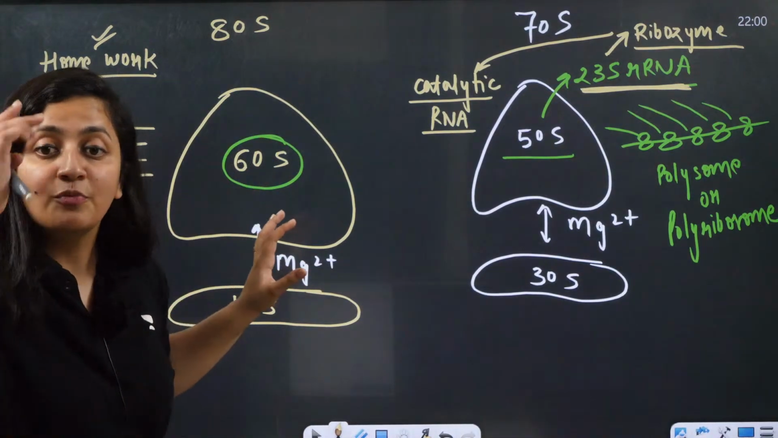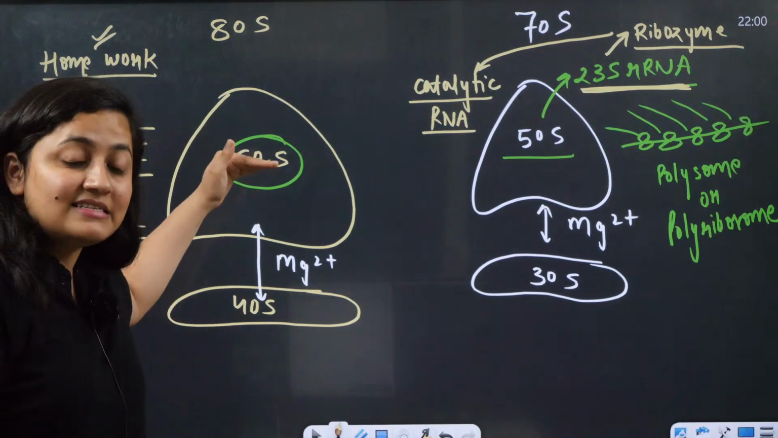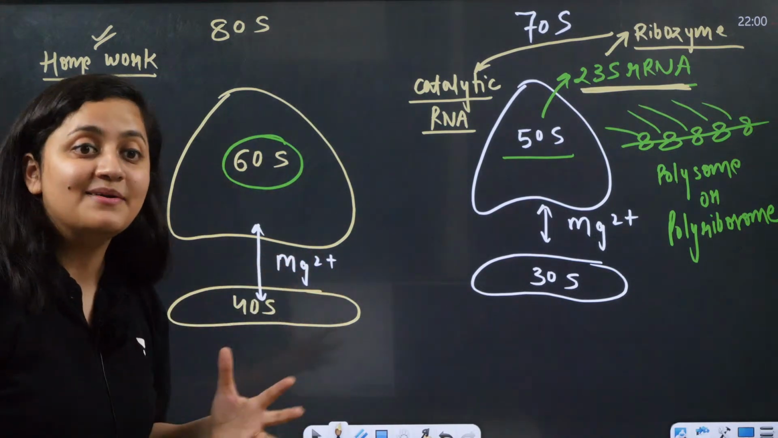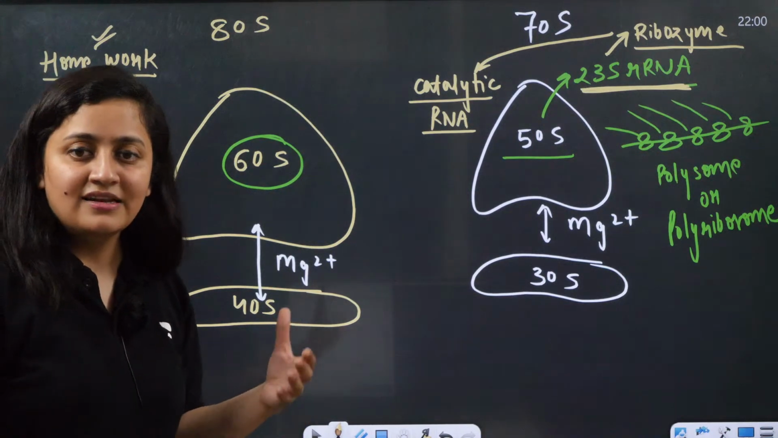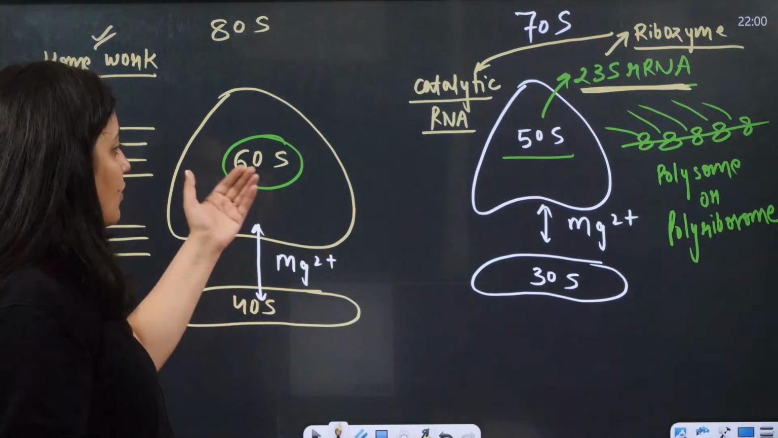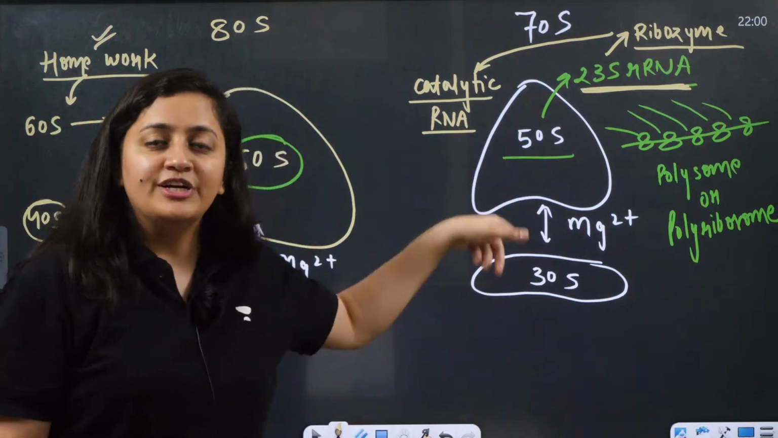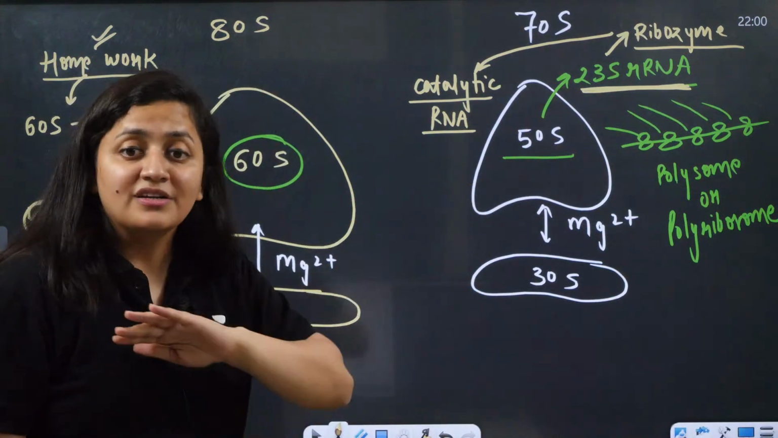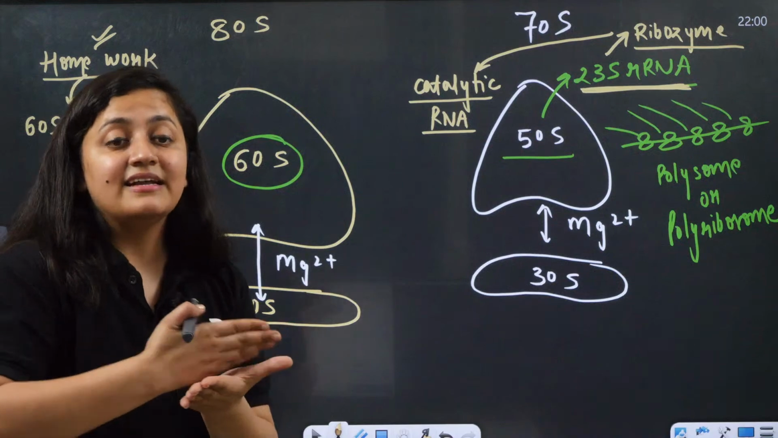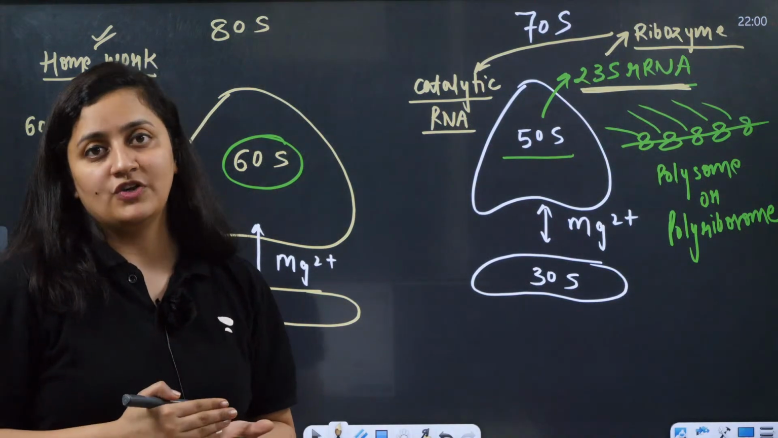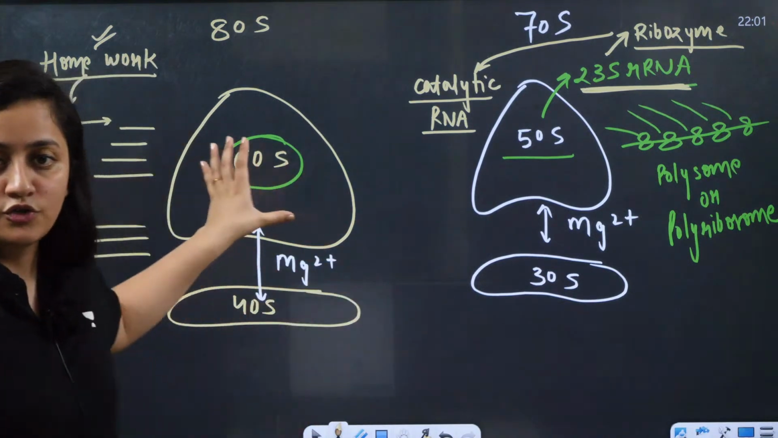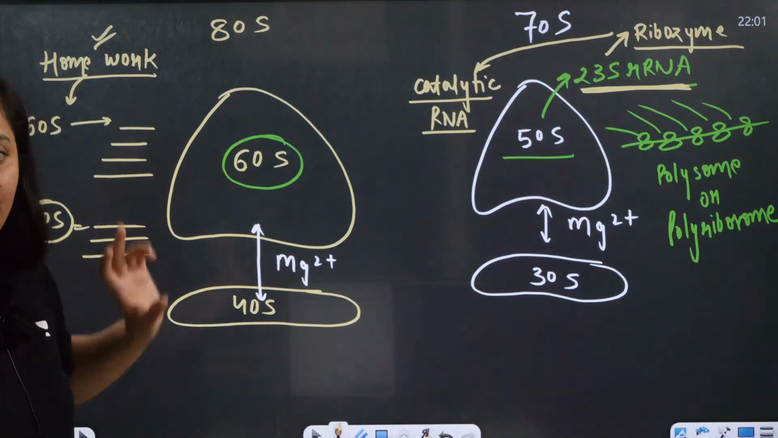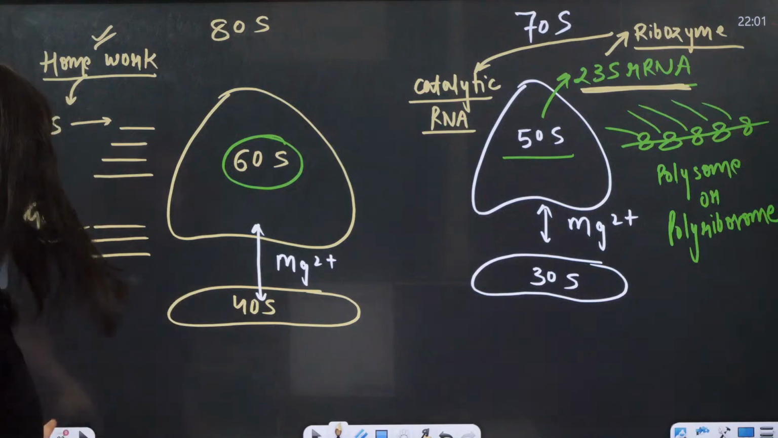60 plus 40 is going to be 100, but here this 60S and 40S is showing the sedimentation coefficient. When I was in class 11th, I used to make this mistake. How is it possible? 50 plus 30 is 80, so it should be the part of larger subunit. It is not like that. The S is indicating the sedimentation coefficient. It is related to the weight at which they are going to settle down. So this is what you need to take care.